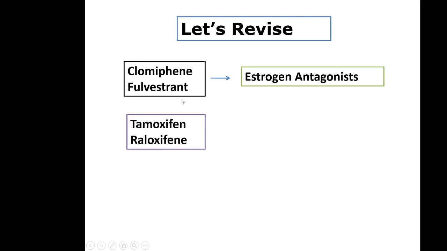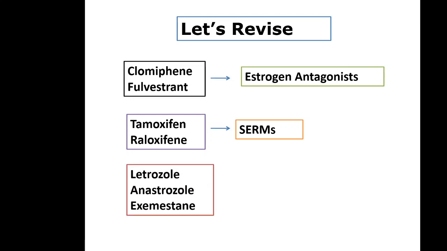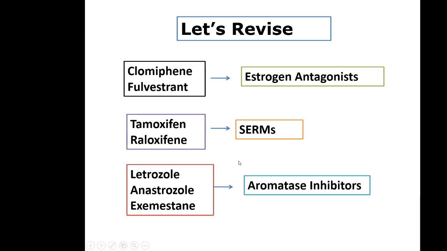Then SERMs, tamoxifen and raloxifene. These are SERMs, selective estrogen receptor modulators. Then letrozole, anastrozole and exemestane. These are aromatase inhibitors, and all these three drugs are used in breast carcinoma.